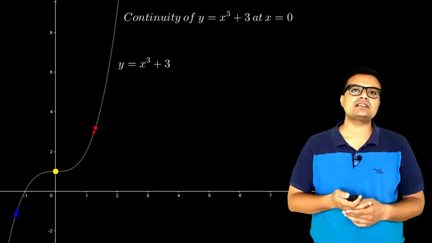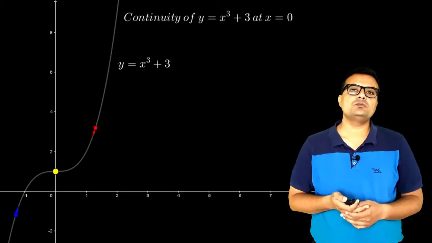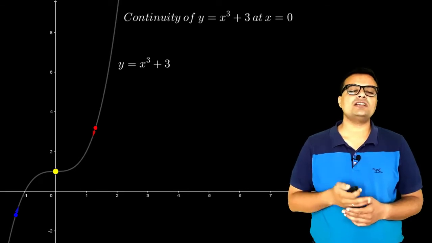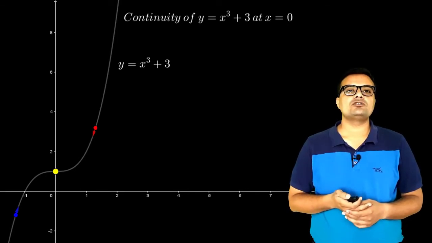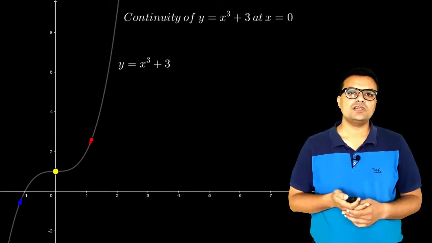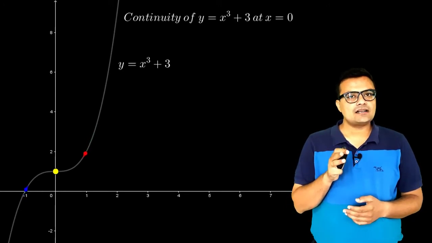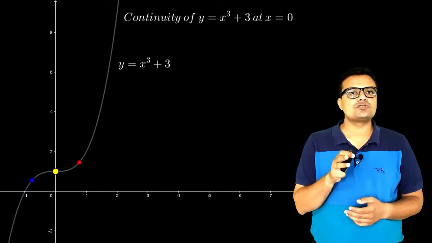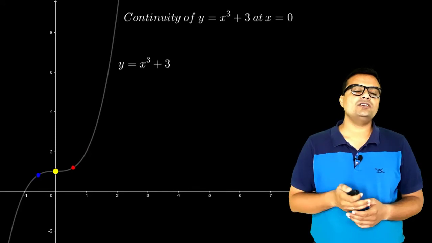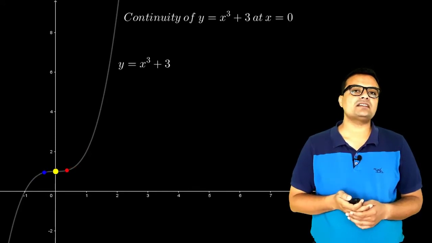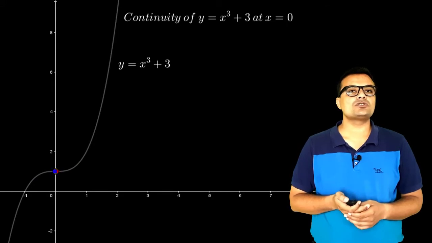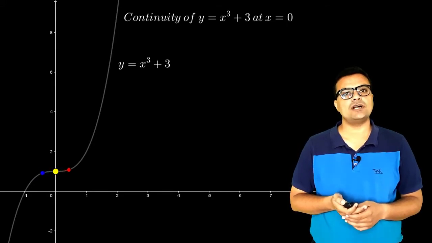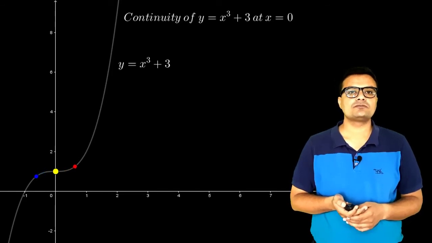Now let us take one example, y equal to x cube plus 3, and check what is happening at point x equal to 0. If we look very closely at point x equal to 0, as we move from the right or from the left, the points indicated by red and blue colors are moving very much closer to the yellow point, which is nothing but the function's value at x equal to 0.